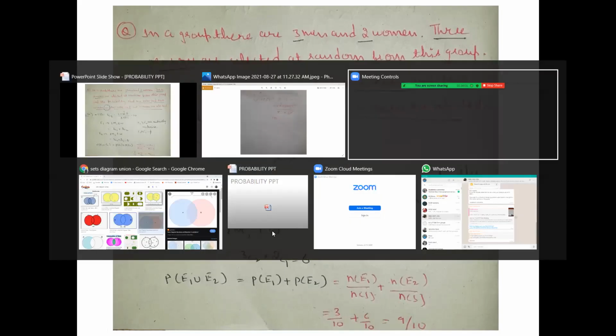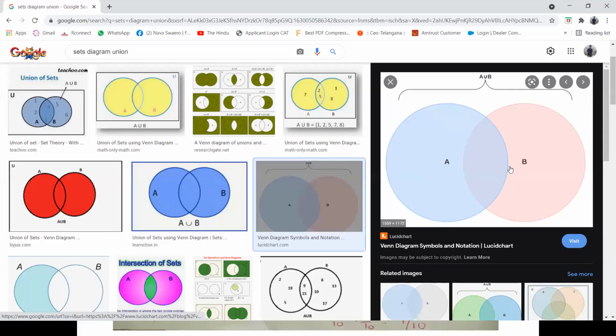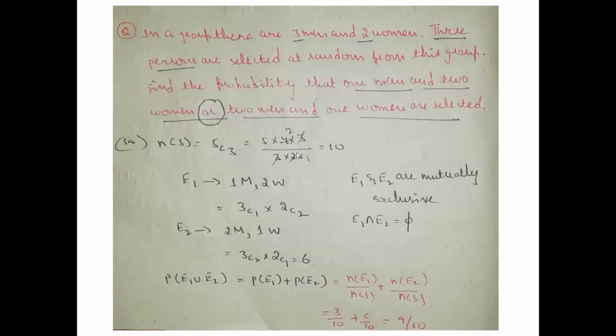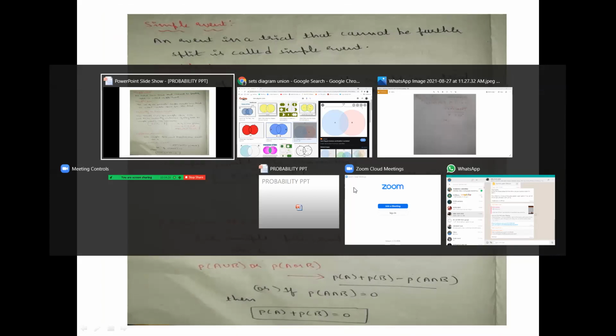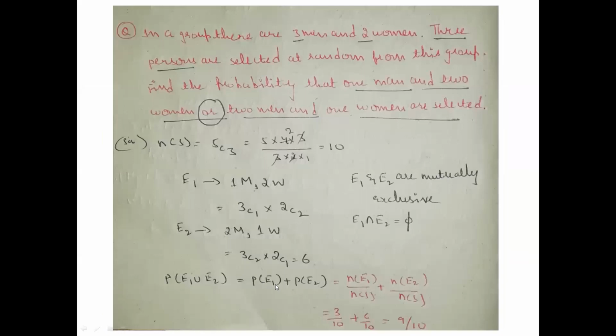As said before, when there is no common event in two sets, it is a mutually exclusive event, right? As discussed here, see, when there is no common event in two sets, it is called a mutually exclusive event. Then the formula is this, right? In the same way, we have substituted the same formula. P of E1 plus P of E2. We have substituted P of E1 value as n by s.